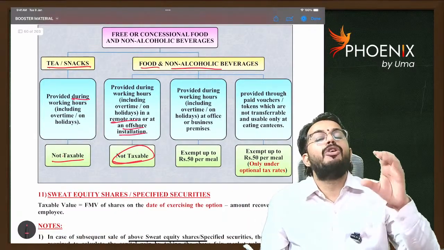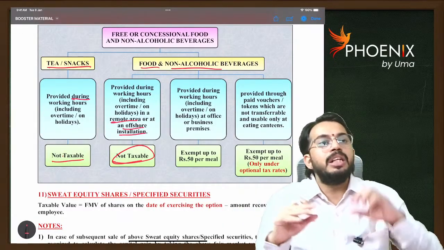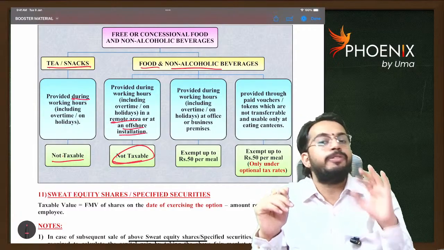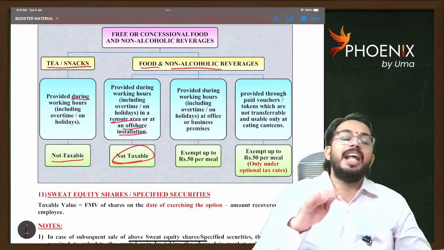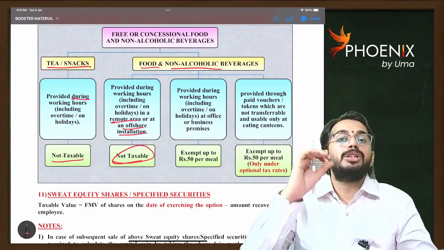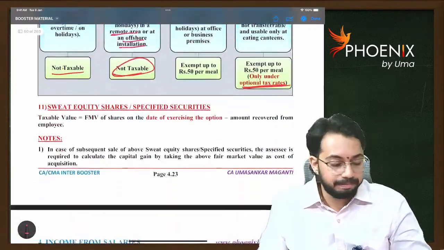Next, if any vouchers are given, that means what? Every month 30 vouchers are given. Using 30 vouchers I can take food. If value of voucher is up to 50 rupees, not taxable. If value of voucher is more than 50 rupees, in excess of 50 it is taxable. And when it comes to voucher, that benefit is available only under optional tax rate.